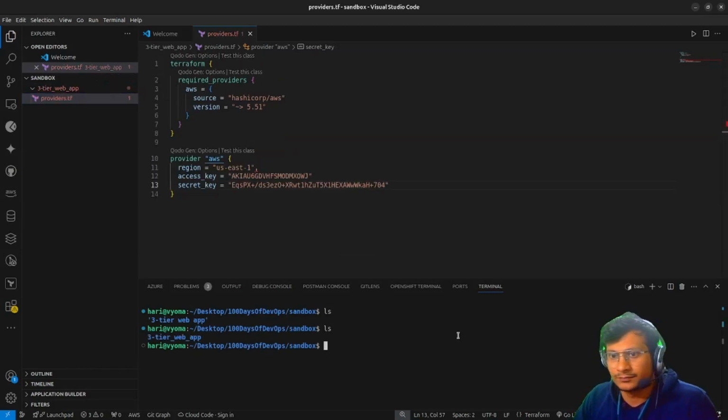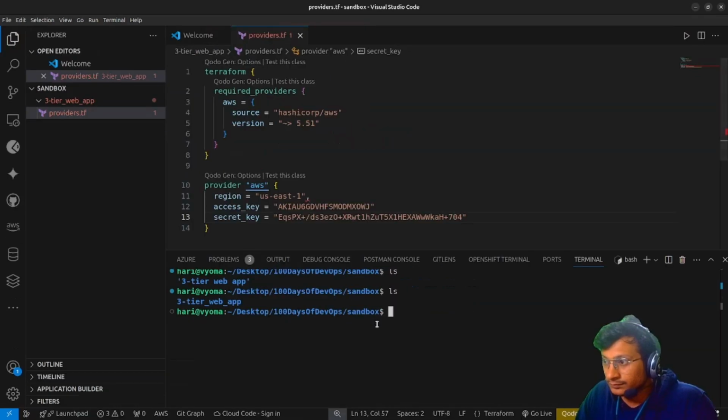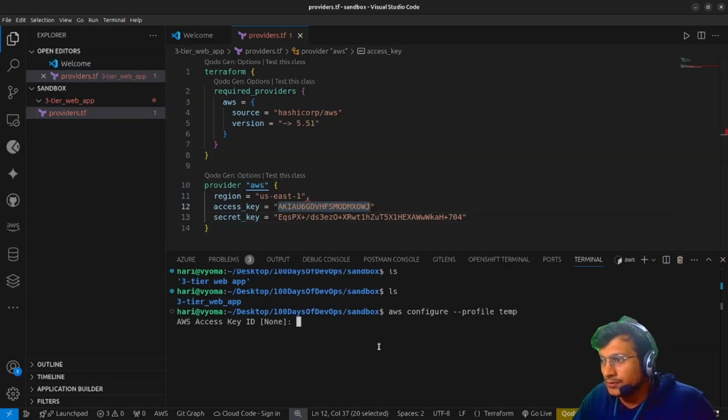better now. Okay, so yeah, then we have AWS configure. Let me just run this. I hope you are able to see all these things. So AWS configure, then profile. I want to use temp as my temporary profile I'm creating, and here this is the access key.